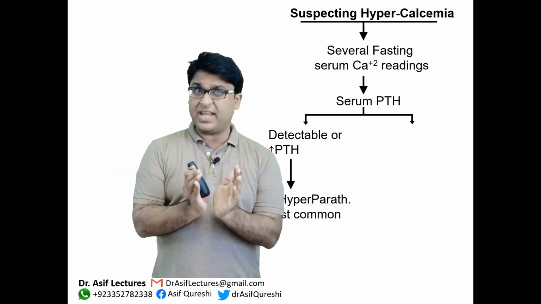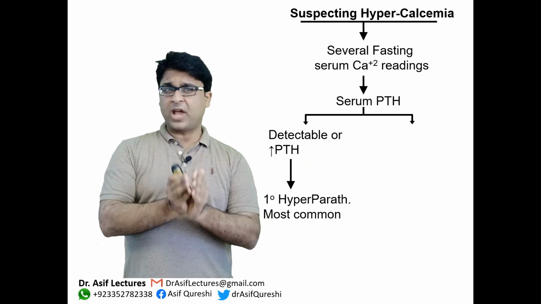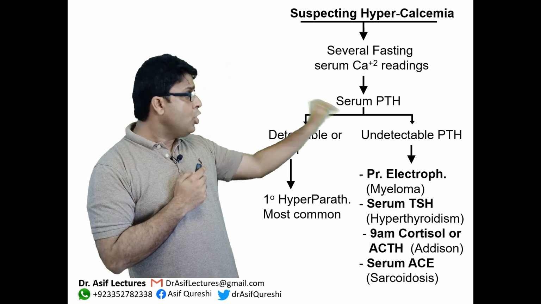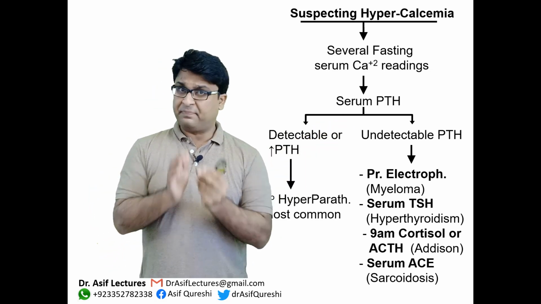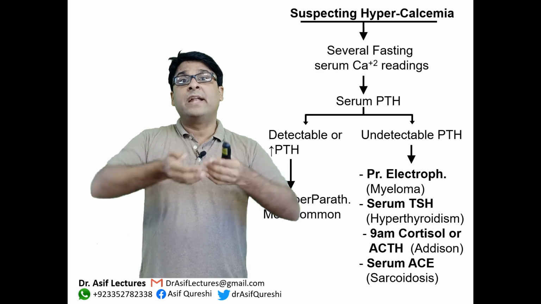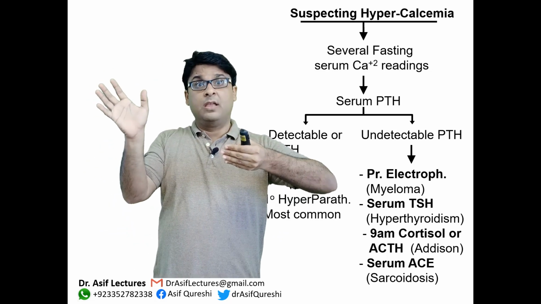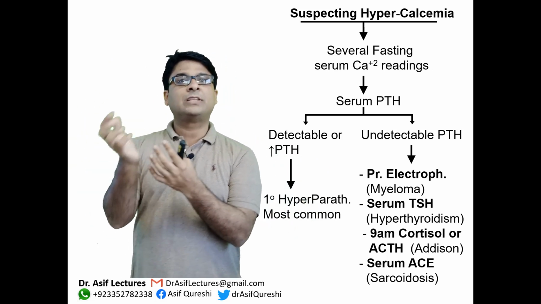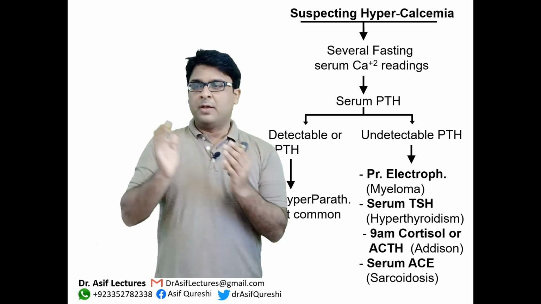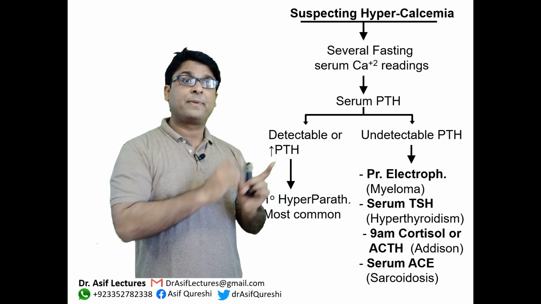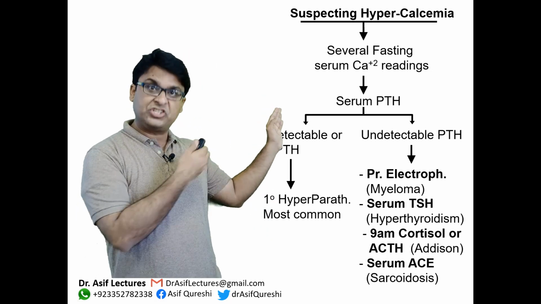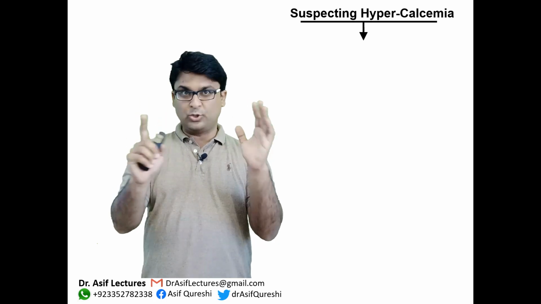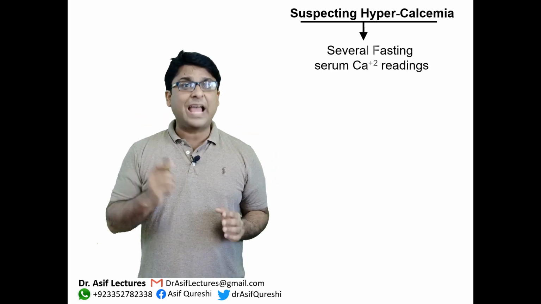So it is important to take the PTH values, and if PTH is high and calcium is high, you are talking about primary hyperparathyroidism. But if PTH levels are low, now is the worry. If PTH levels are low, this means that this hypercalcemia is because of some other thing. And that some other thing can be a tumor, myeloma for example. So myeloma releases parathyroid hormone related protein. You remember that? Parathyroid hormone related peptide, which is the cause of hypercalcemia. So you need to figure that out. Then you need to do additional tests. So go back again. Whenever you have a patient whom you suspect is hypercalcemic, you order calcium levels.